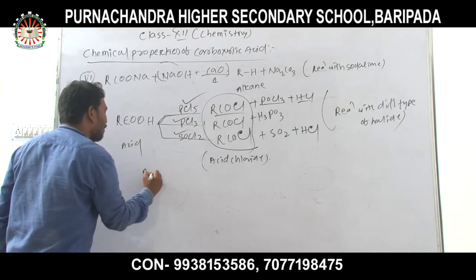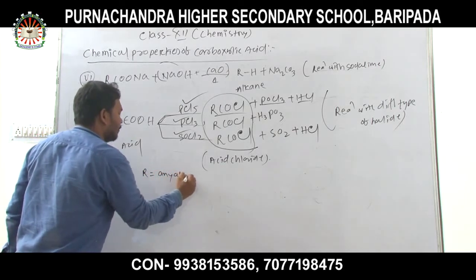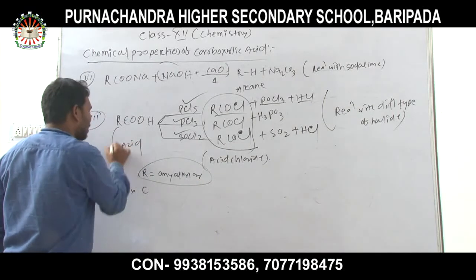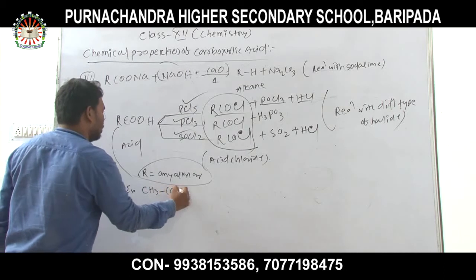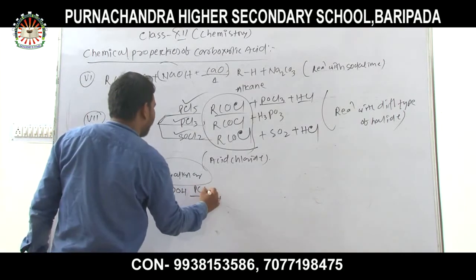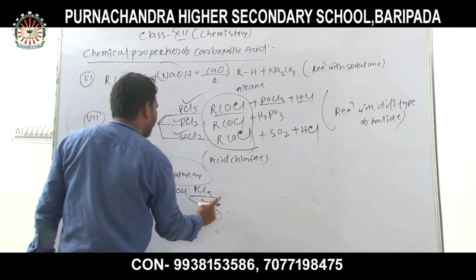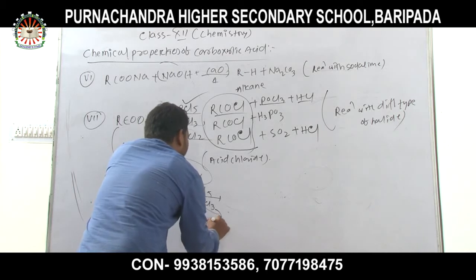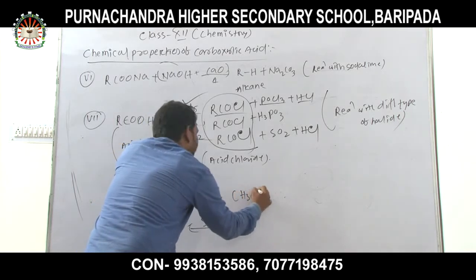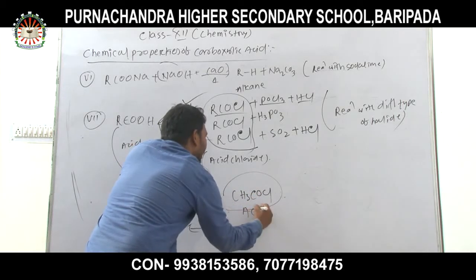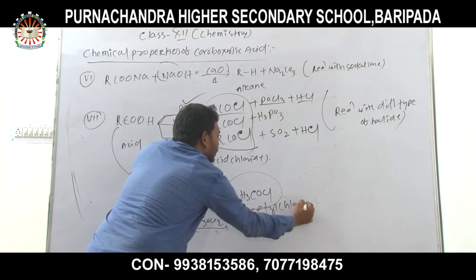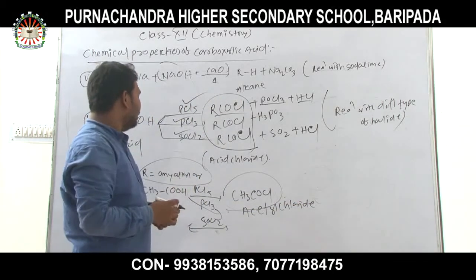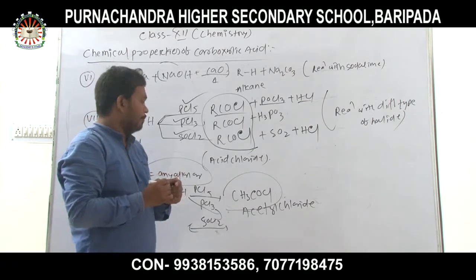You can use any alkyl group instead of R. For example, I have taken CH3COOH. When it reacts with PCl5, PCl3 and SOCl2, then CH3COCl, acetyl chloride, is formed.